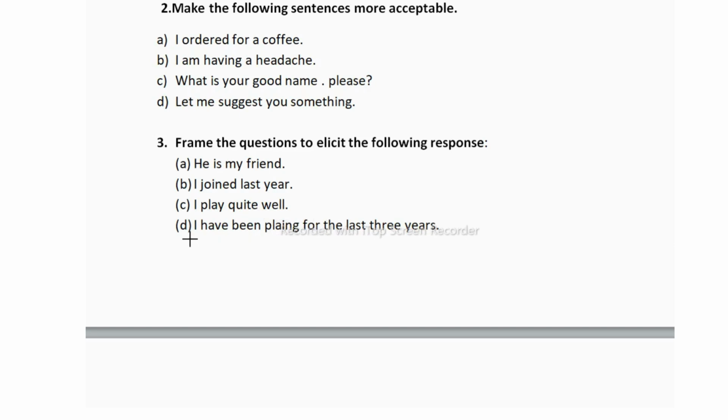Now the next one is I have been playing for the last 3 years. So you have to make a question here also. So the question will be how long have you been playing? I have been playing for the last 3 years. Now let's see the fourth question.